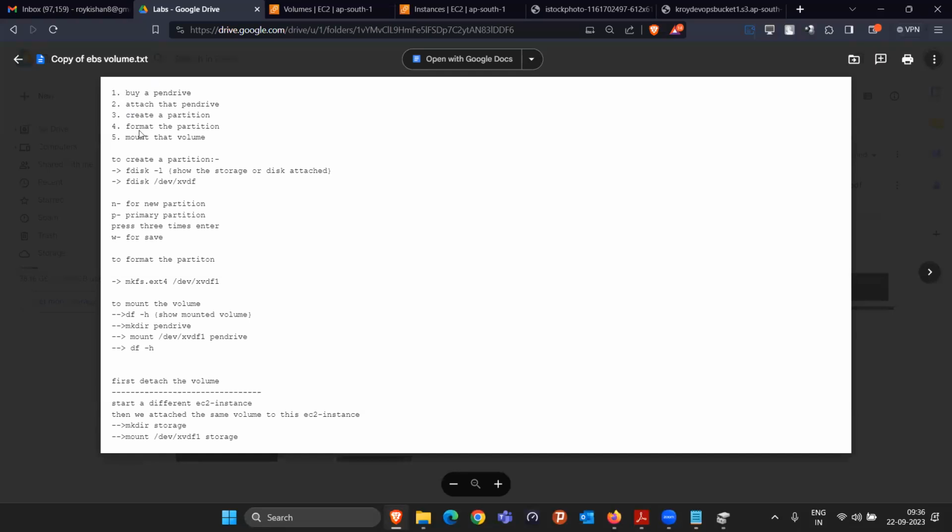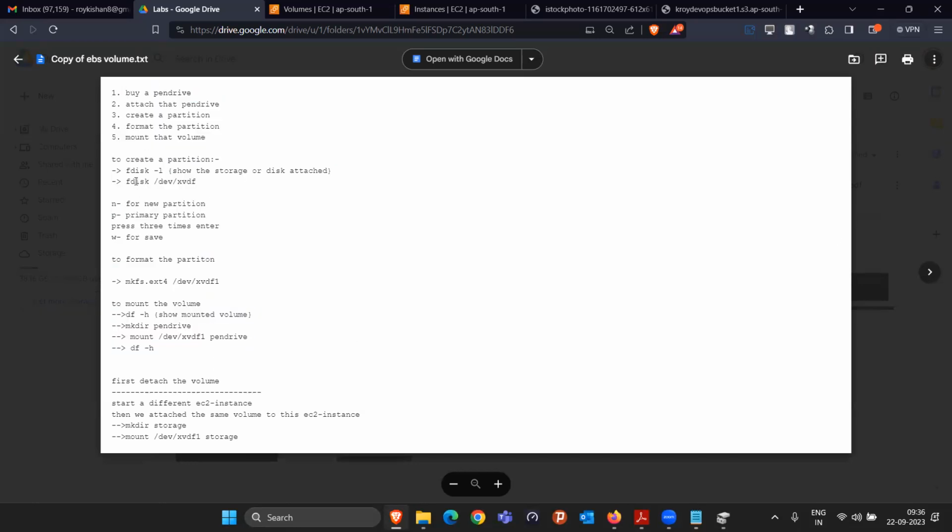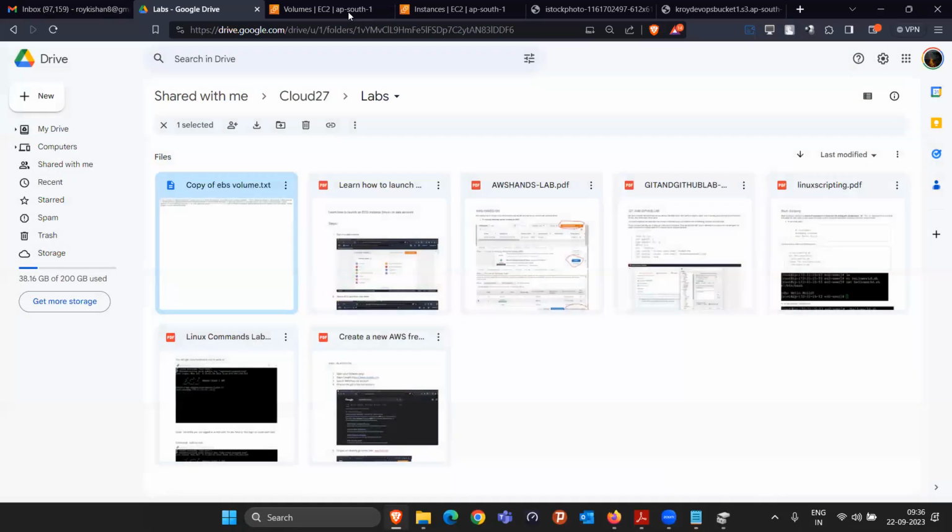What are the things we have to do? We have to buy the pen drive, attach the pen drive, create the partition, format the partition, mount the volume. These 5 things we are going to do. How to do it? These all steps are written here. These are basically the commands we are going to run. Okay, so let's come here.